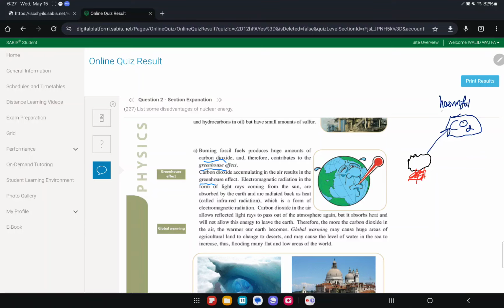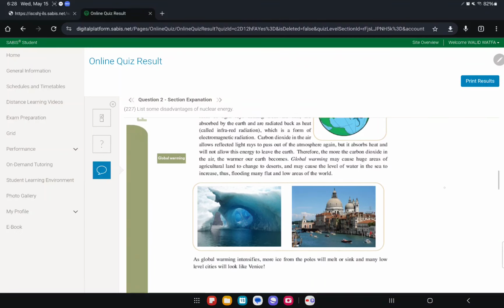First, because it causes the greenhouse effect. The greenhouse effect is basically global warming. In simple terms, that's global warming. For those of you who don't know what global warming is, it's basically our planet getting hotter. The temperature of the planet is rising. So burning fossil fuels would cause the greenhouse effect. Obviously, what does this have to do with radiation?